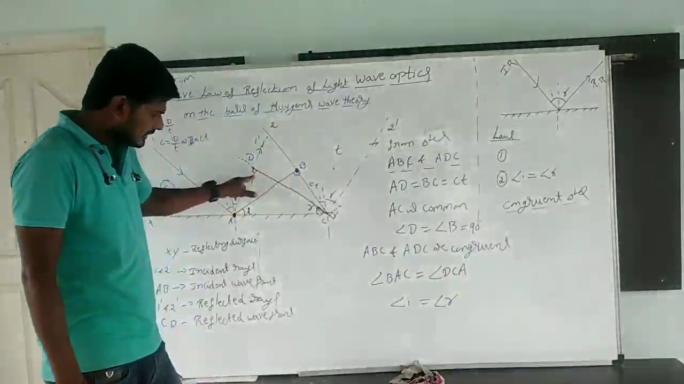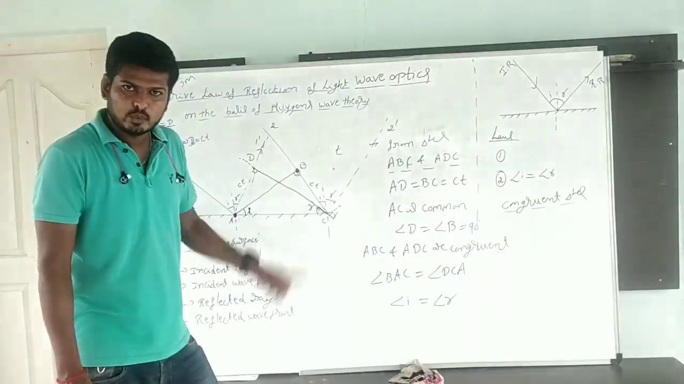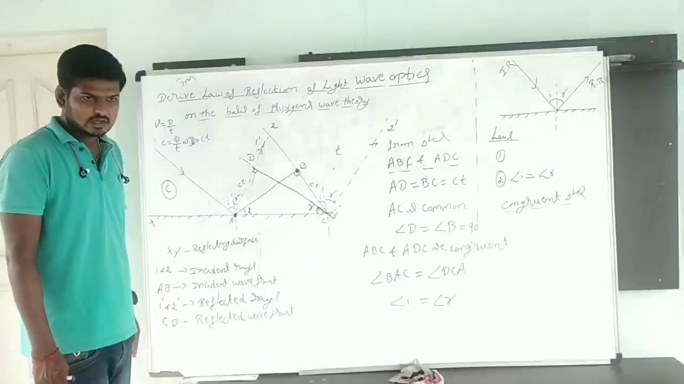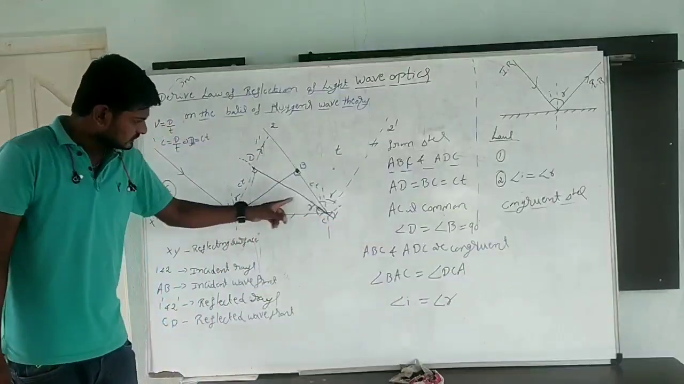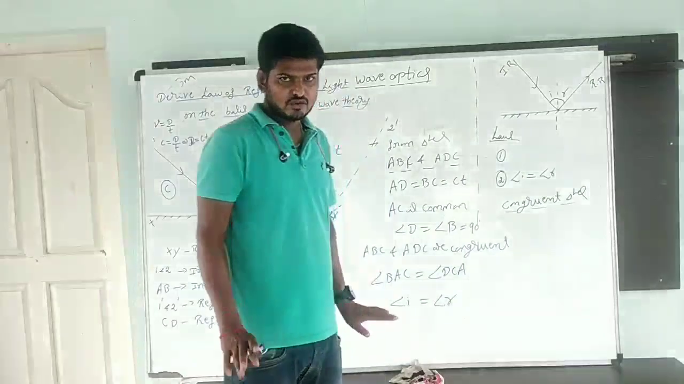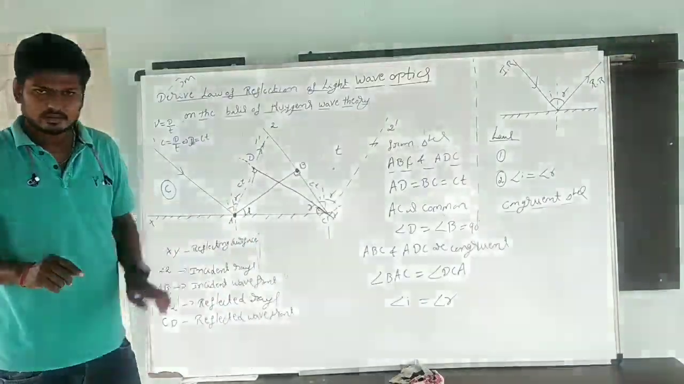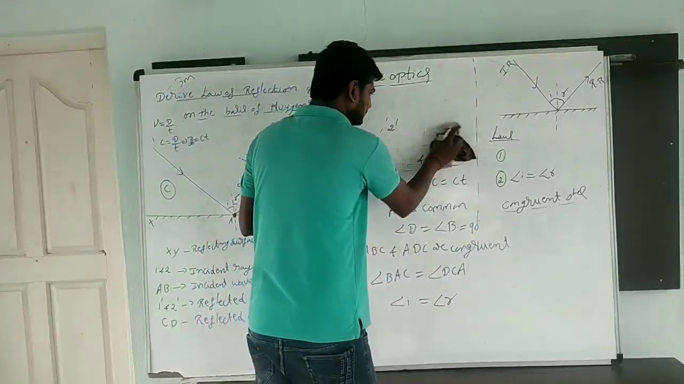This angle and this angle will be 90 degrees. The two sides will be equal and one angle will be 90 degrees, means the remaining angles are also the same. Therefore, we say BAC is equal to DCA, means i is equal to r. That is the law of reflection. This is one method. This derivation can be proved by one more method also. Simple one.